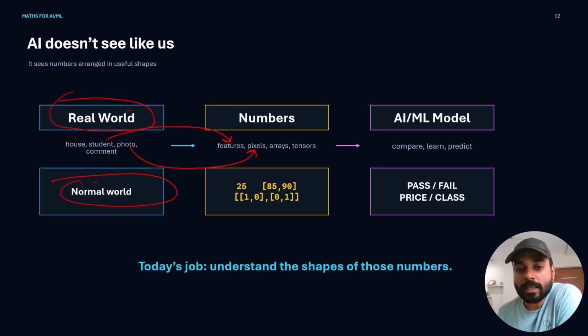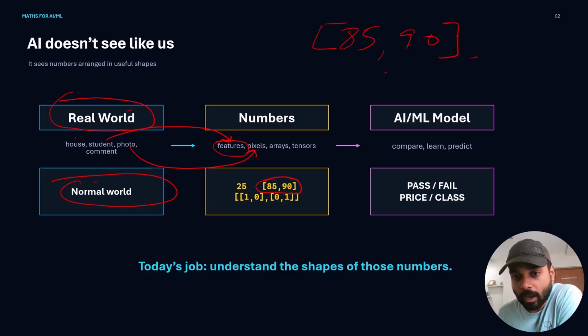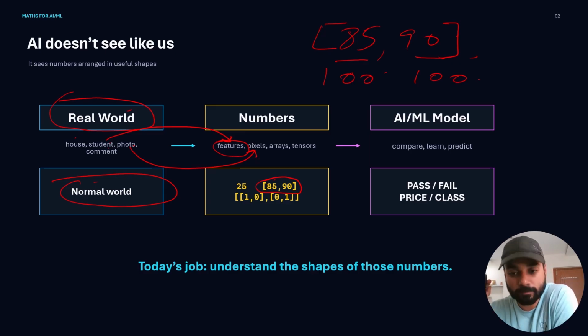So let's say we have students' data. Since the students' data is converted to features, these features can look something like this: 85 and 90. These can be numbers. Now the machine can understand the context of the data. The context over here is that these are the marks, and the maximum marks, let's say, are 100 and 100. So obviously the student has passed the exam. This is how the machine understands the real world.